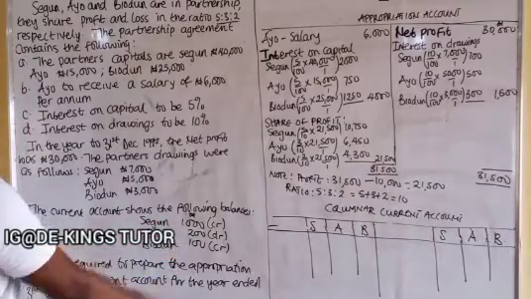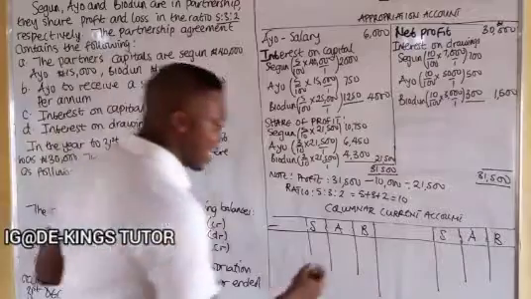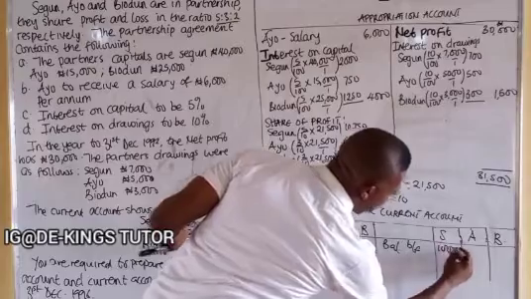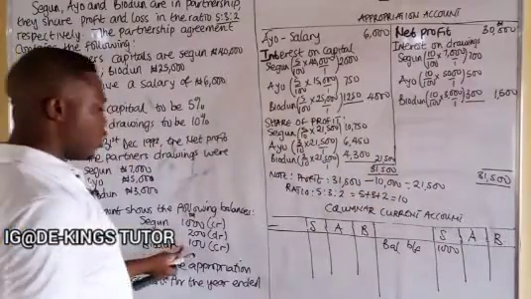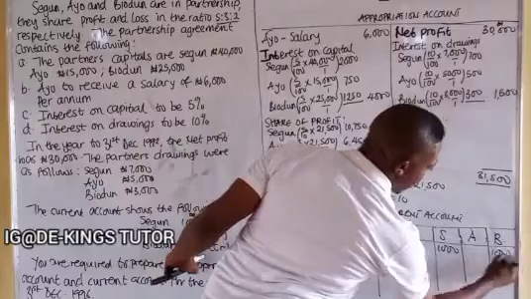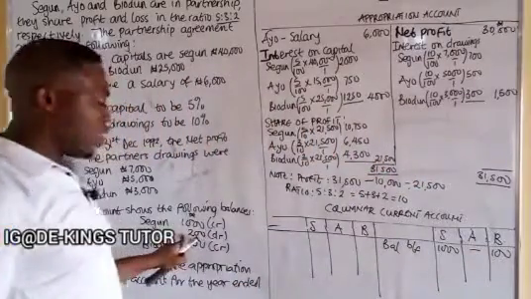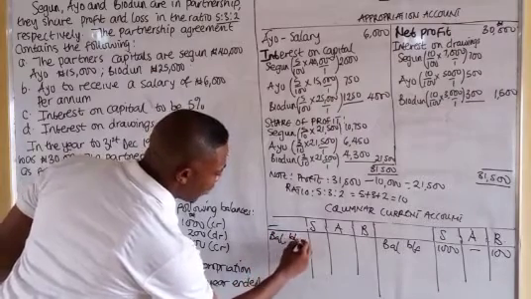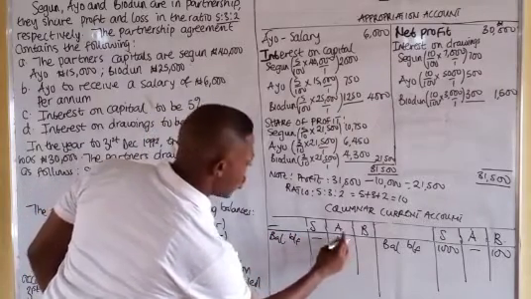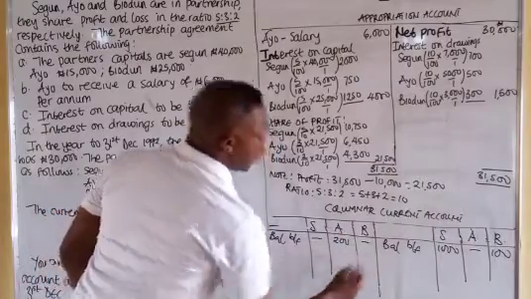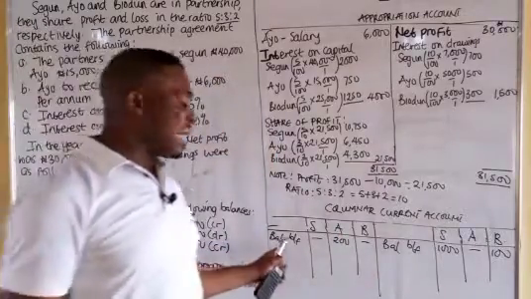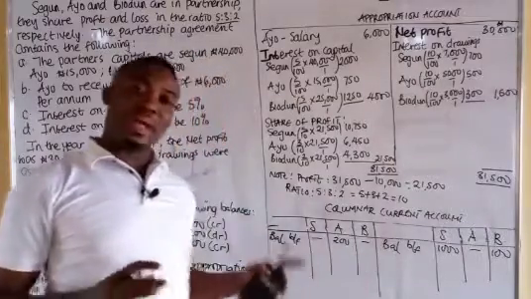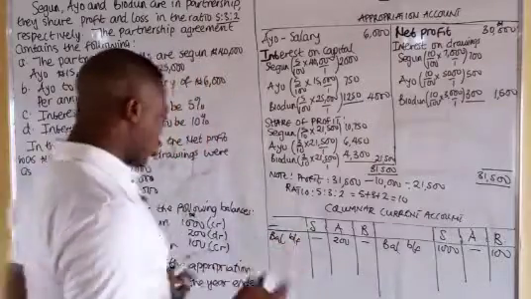Okay, now the first thing we have to do, they say the current account, look at the balance they give us. So Shegun is 1,000 naira credit. So we just bring it here, balance brought forward. Shegun 1,000. Biodun 100, the same credit. Ayo is not there. For Ayo, they said it's debit, so we'll debit it. So we'll have another one here, balance brought forward. Ayo is 200. So most times it can appear like this, whereby the balances brought forward are indicated for you. But if they are not indicating, they just say balance brought forward, it should be at the credit side. Okay, take note of that.